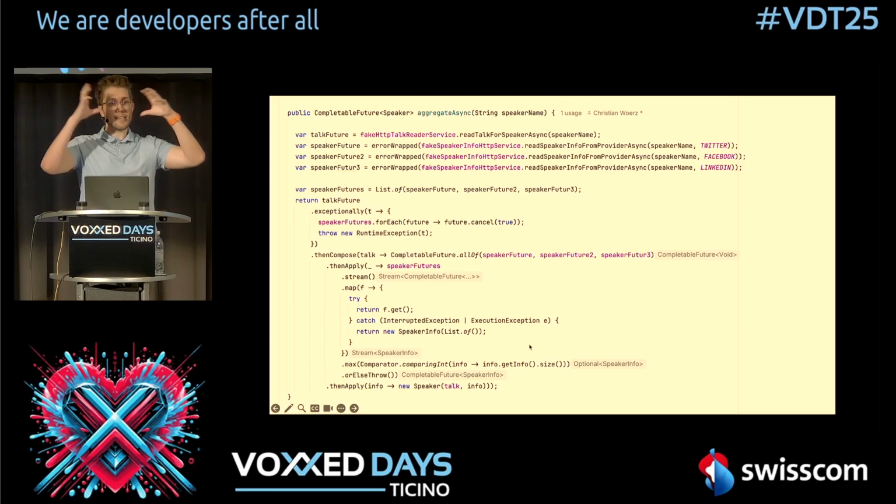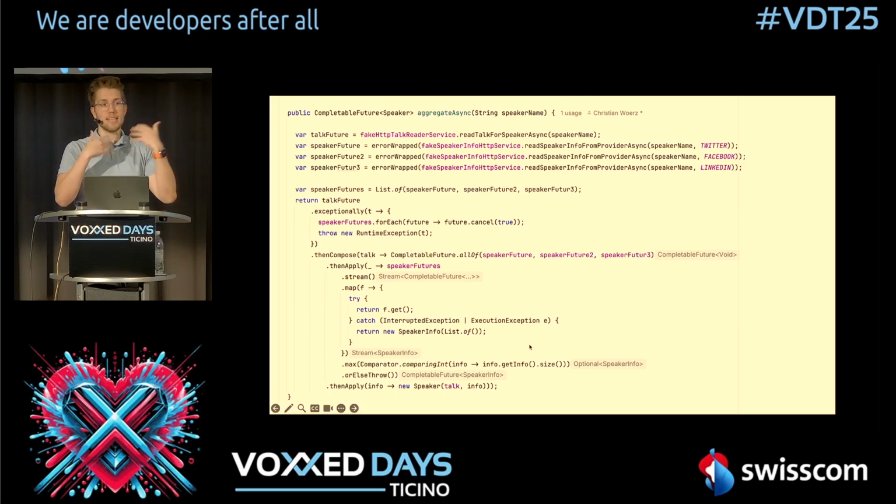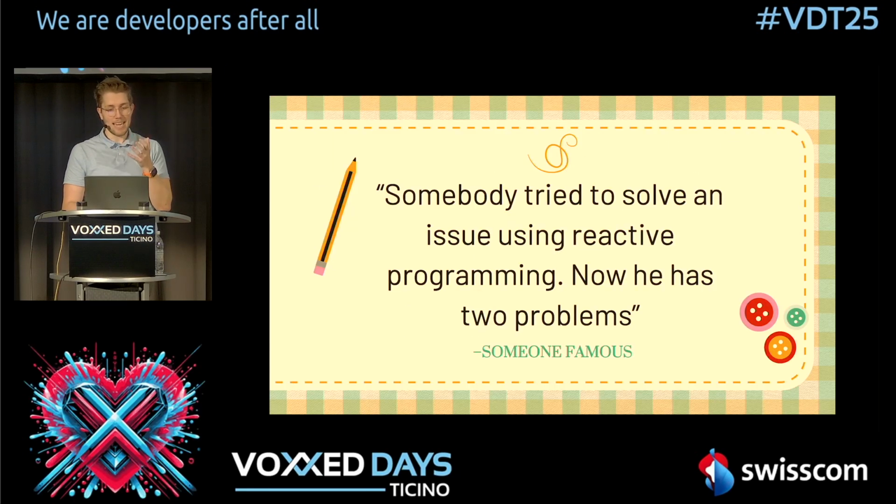And everything else is wrapped around so that we have these asynchronous calls. And this is something I think is not really that nice, because somebody tried to solve an issue with reactive programming, but now he has 2 issues. Maybe you can solve it, but it's quite hard to read. You also always have to think about the maintainability of such code.